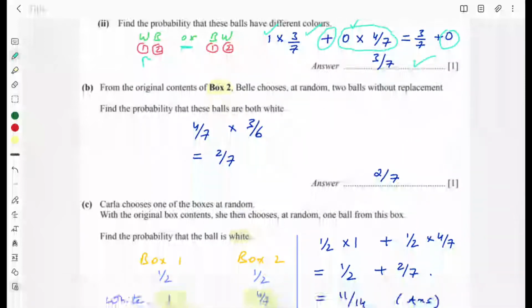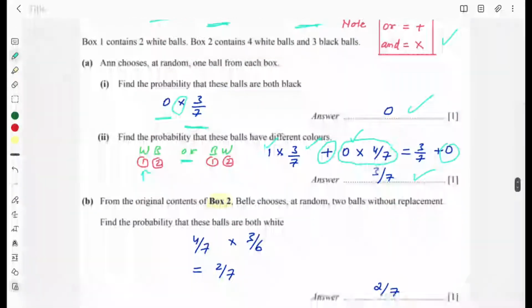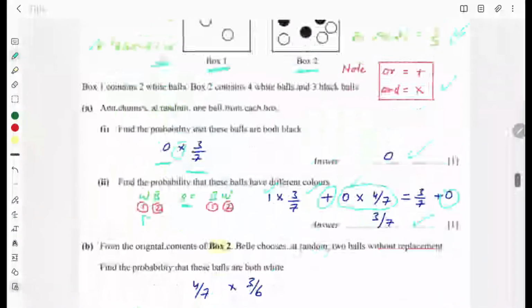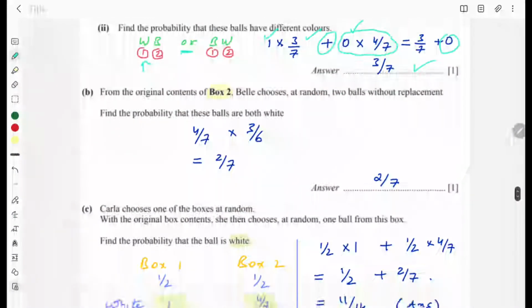From the original contents of box 2, Belle chooses at random 2 balls without replacement. Find the probability that these balls are both white. Now keep in mind that in box 2, let me again remind you, we have 7 balls, out of which 4 are white and 3 are black. So you are withdrawing 2 balls, and you have to find the probability that both are white.